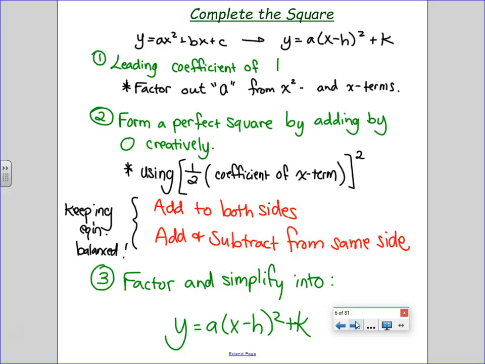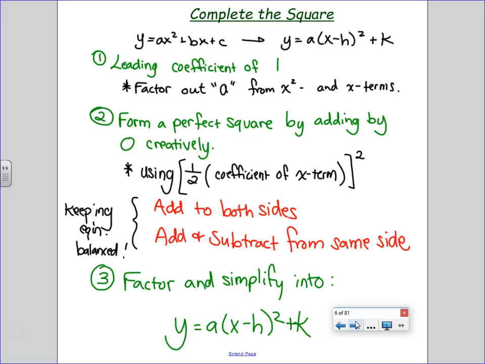What's the very first step to completing the square? Get a leading coefficient of 1, but there might be an a. What do we have to do? Pull it out, like you saw on the page before. We always pull a away if it's not 1. If it's not 1, factor out a from the x squared and the x terms. Who did I not pull a away from? The constant. Because it's not a perfect square already, it's not exactly where I need it to be.